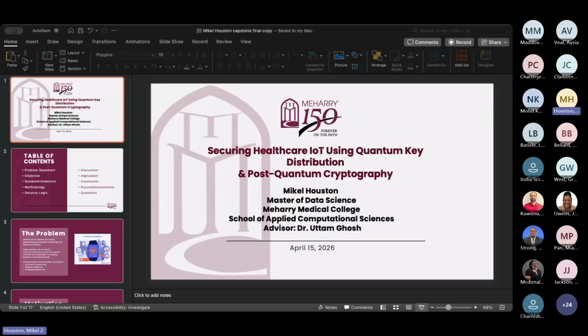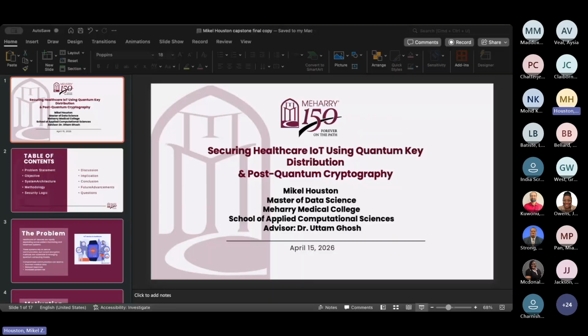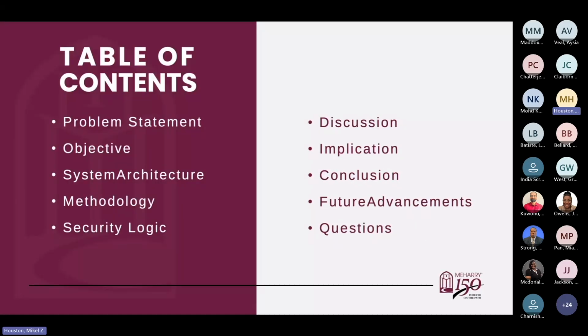And so here's the roadmap for today. We'll move through the problem and objective. We'll go into the system design and methodology. We'll talk about the results, and then we'll close out with the discussion, implications, conclusion, and where this research can go next.